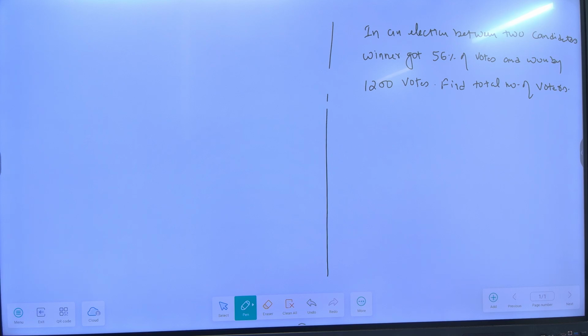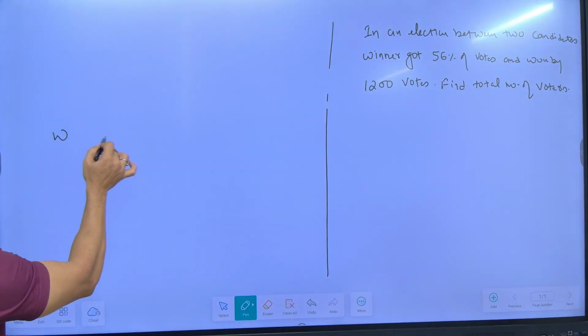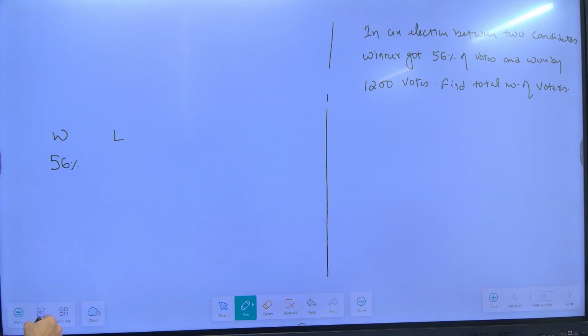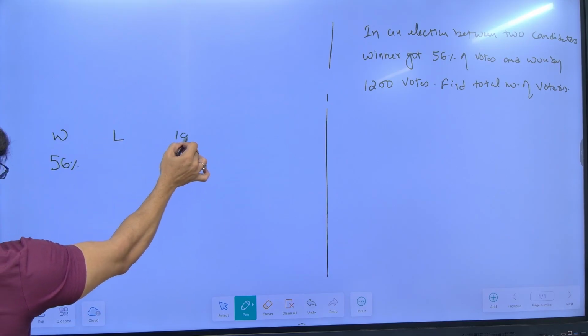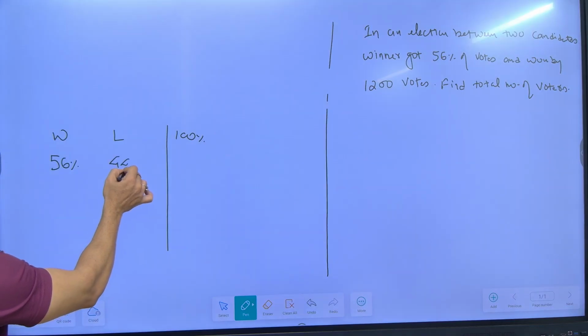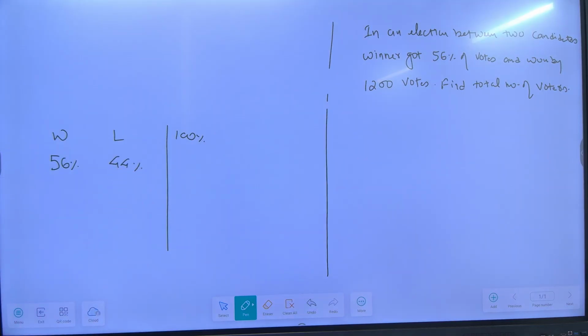Now there are two candidates only, winner and loser. Winner got 56%. Total voters are always equal to 100%, right? If winner is getting 56, loser will get how much? 100 minus 56 is how much? 44, right?